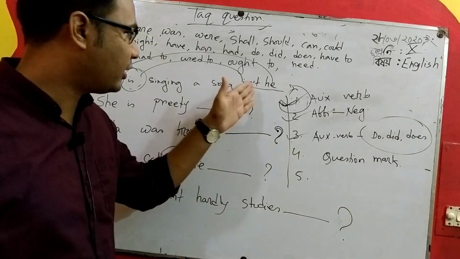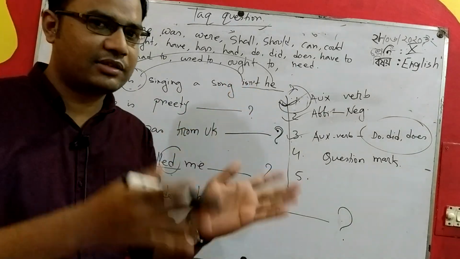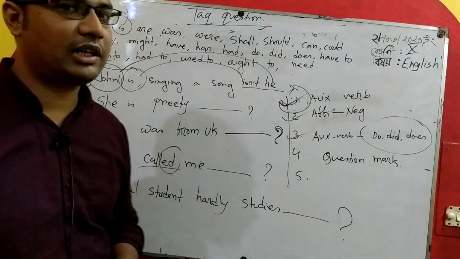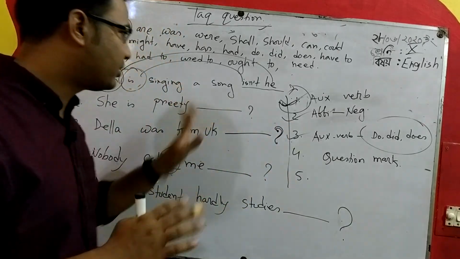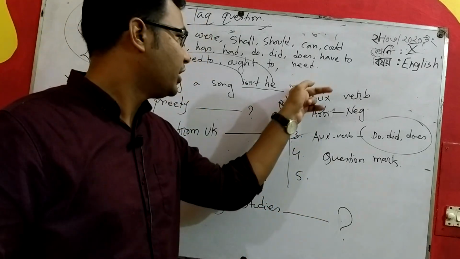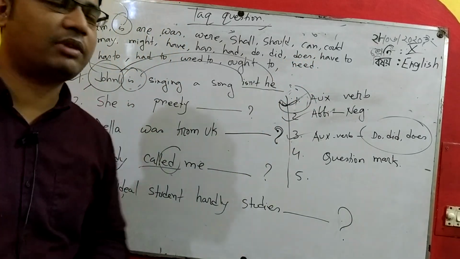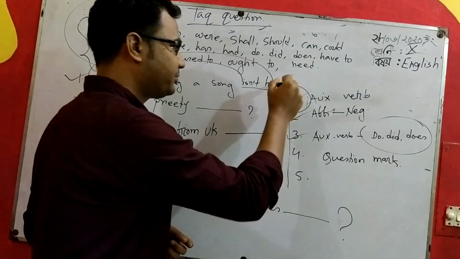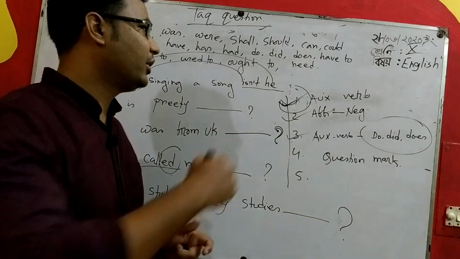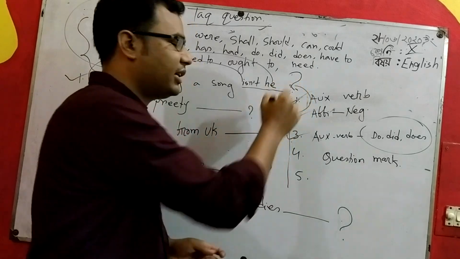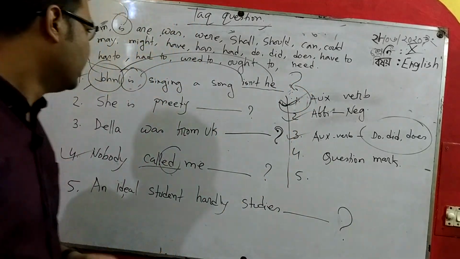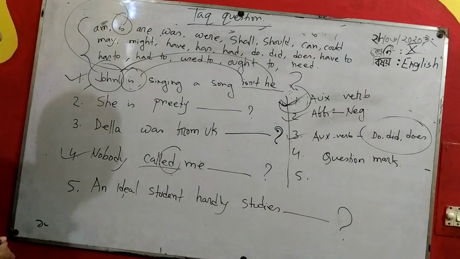So we find out the auxiliary verb and we turn the sentence into negative. Then we bring a subject here. Then I solved my tag question correctly. But one thing you have to remember: you must put the question mark at the end of the sentence. If you don't put the question mark at the end of the sentence, it will be incorrect and you will not get any marks.